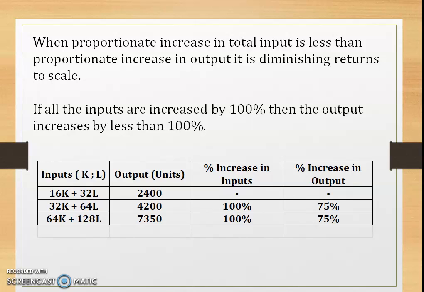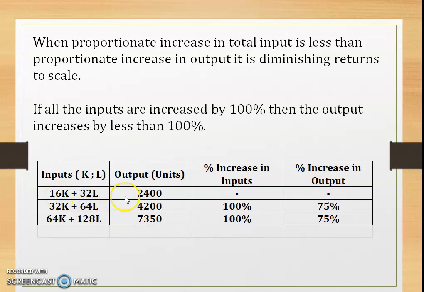to scale. An example: if all the inputs are increased by 100%, then the output increases but by less than 100%. Right? Let's see the table where it shows the inputs, that is K is capital, L is labor, 16K plus 32K.